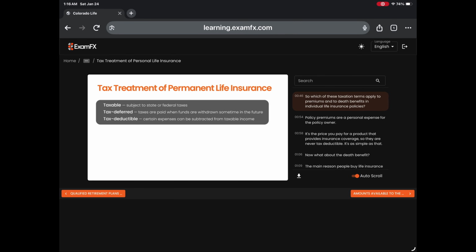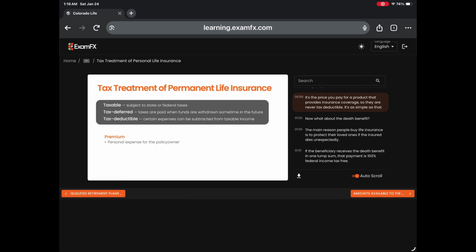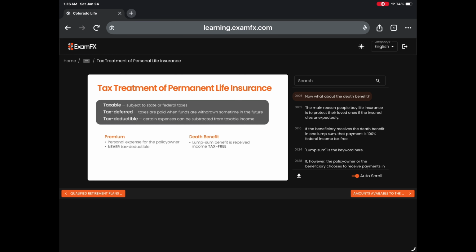So, which of these taxation terms apply to premiums and to death benefits in individual life insurance policies? Policy premiums are a personal expense for the policy owner. It's the price you pay for a product that provides insurance coverage, so they are never tax deductible. It's as simple as that. Now, what about the death benefit?